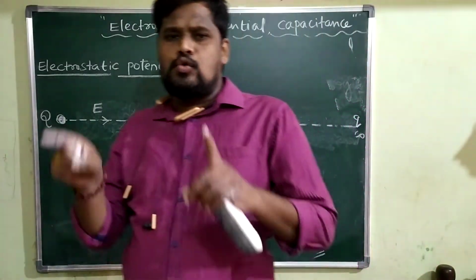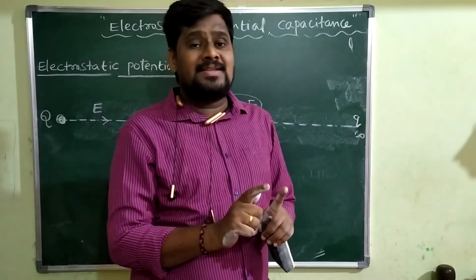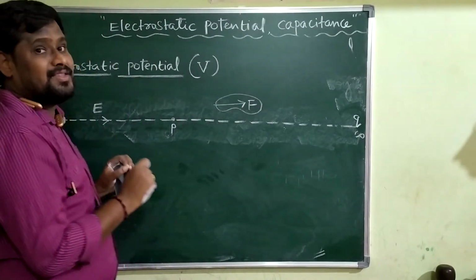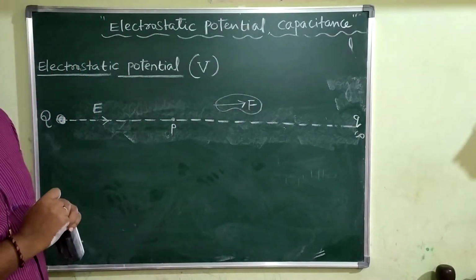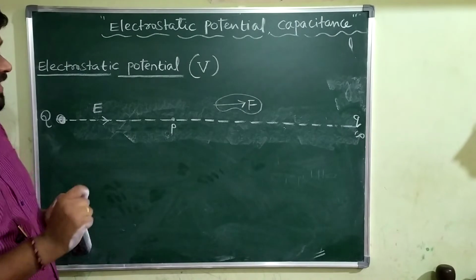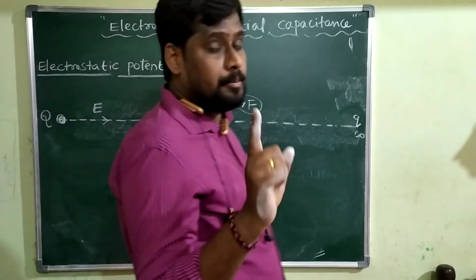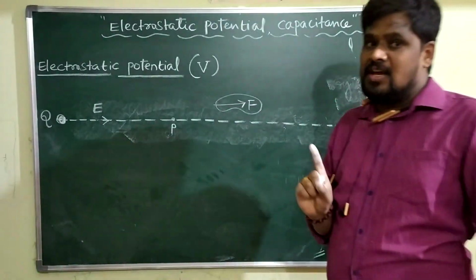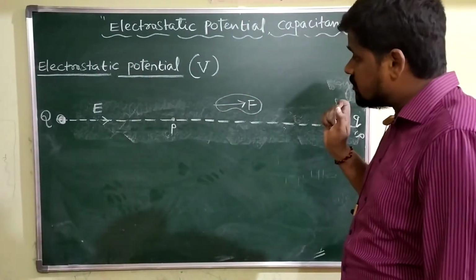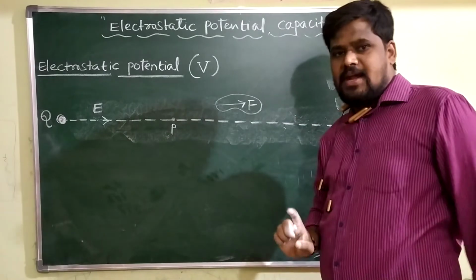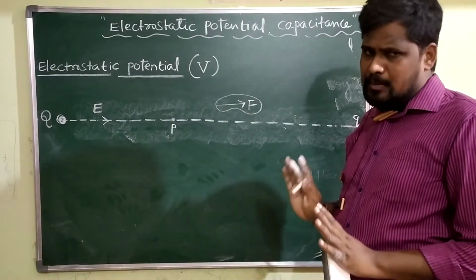That work is going to store up inside the system in the form of potential energy. That potential energy, we will call it electrostatic potential energy at a point P.